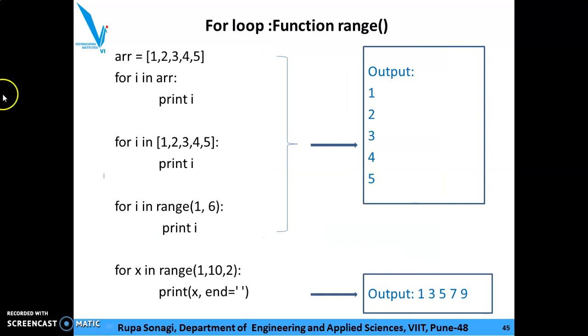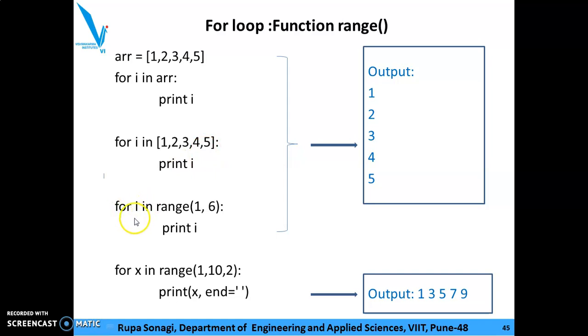So we will consider some more examples. I want to print this. A list is defined. For i in the list, print i. See, the output is 1, 2, 3, 4, 5. It can be used like this. For i in the list, here the variable is used, here directly the list is used.